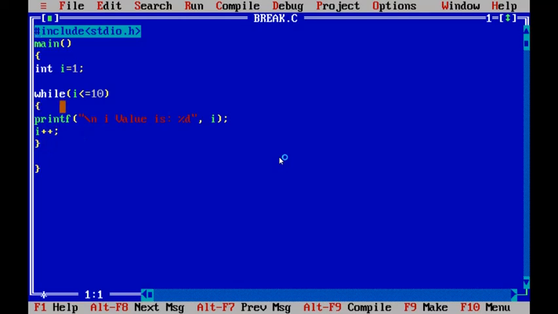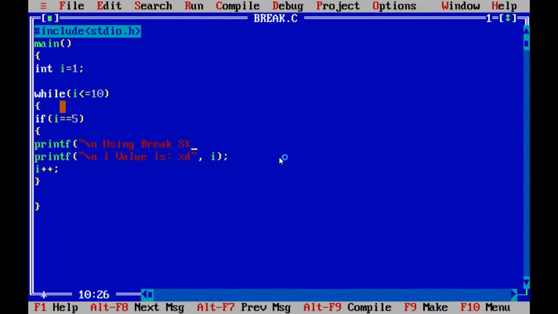Now we are going to use the break statement. If I equals to 5, then printf "using break statement".